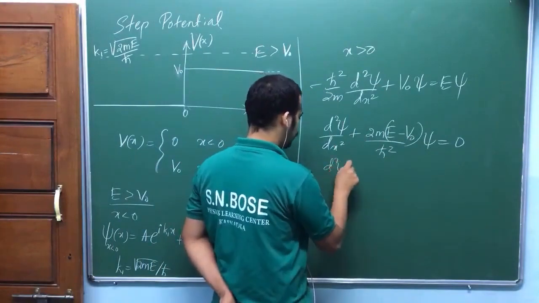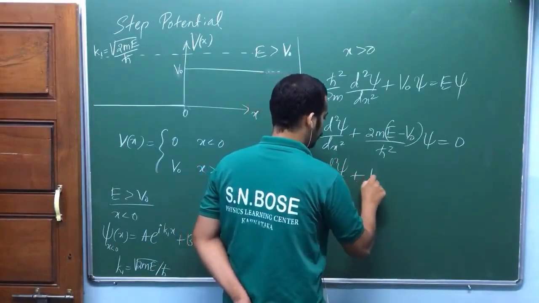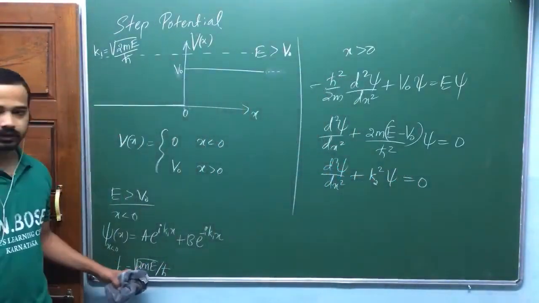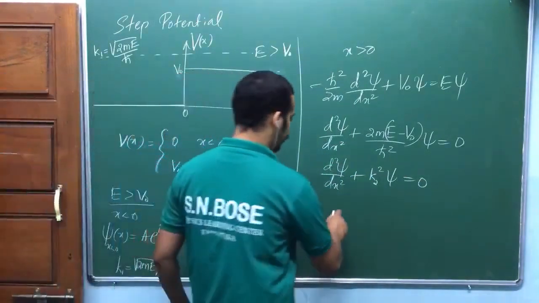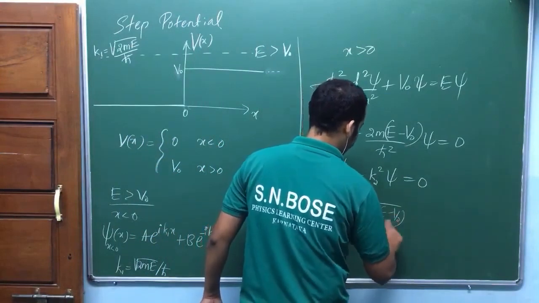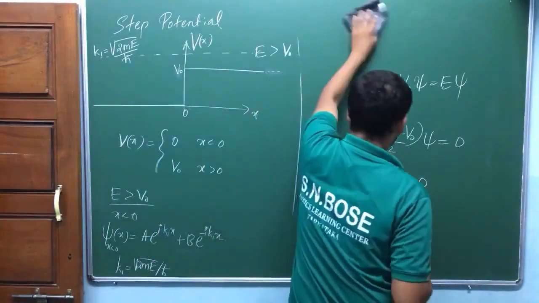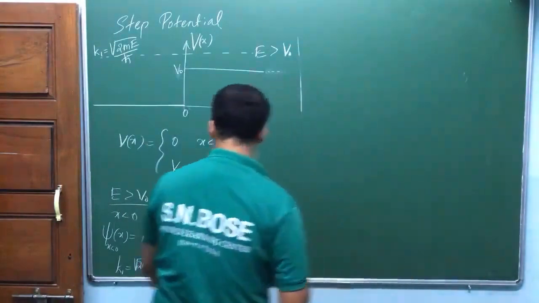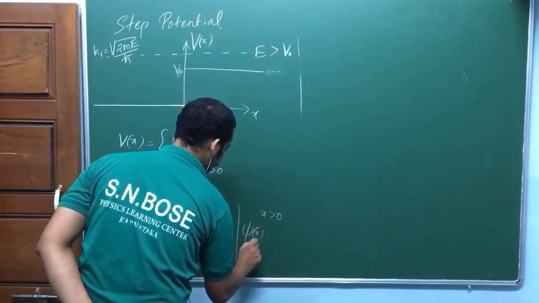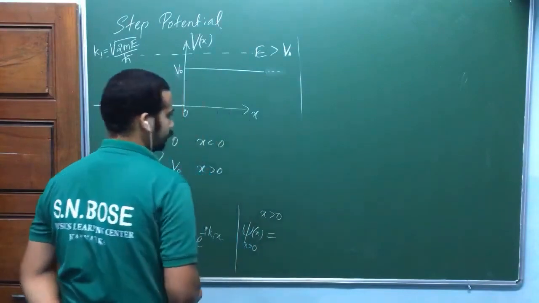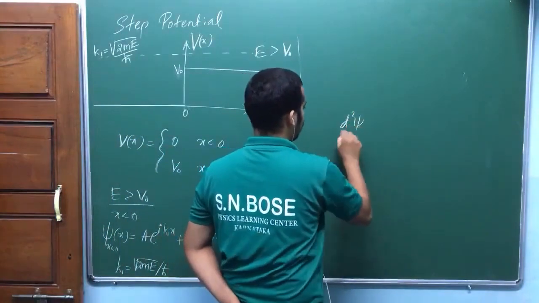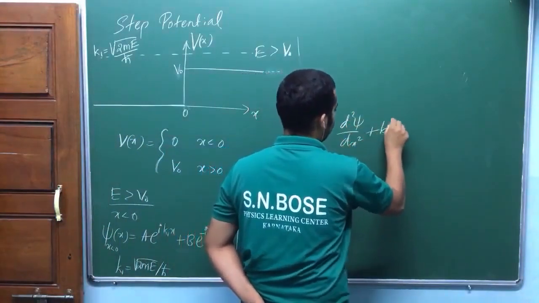So that's why I'm going to define it as d square psi by dx square plus k2 square psi is equal to 0. Look at here, why I defined it as k1, isn't it? So that was different. Now k2 is equal to root of 2m (E minus V naught) divided by h bar. Now the solution for x greater than 0: what is the solution of d square psi by dx square plus k2 square psi is equal to 0?